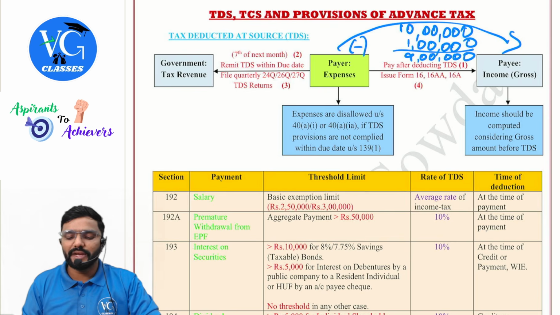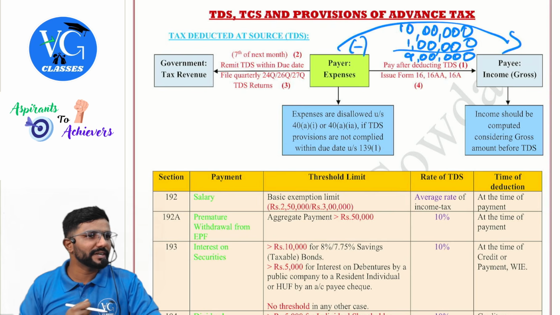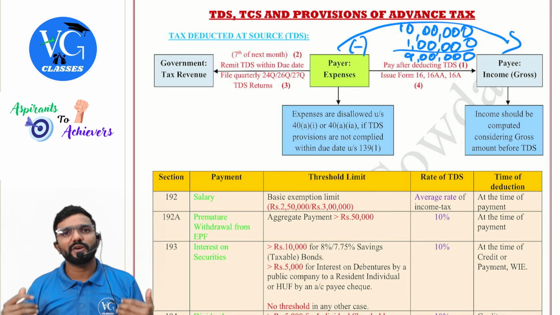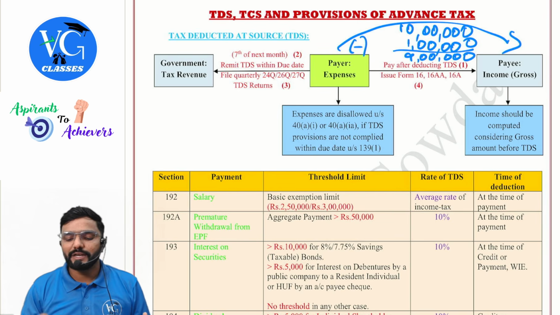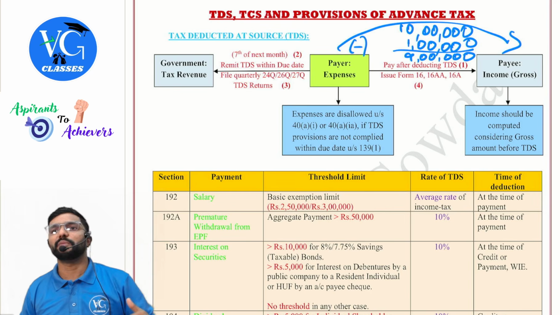But still, the payer has to give a proof to the payee telling, sir, 1 lakh I have deducted from your income and I have remitted to the government on so and so date. We call it as TDS certificate. That will be issued in the form of 16 or 16 AA or 16 single A by payer to payee.